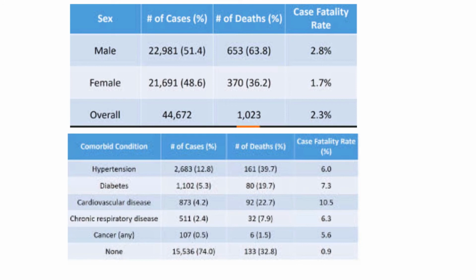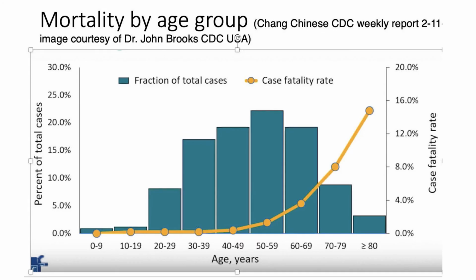Mortality is related to the sex of the patient, men having a higher mortality than women, as do patients with chronic illness, specifically hypertension, diabetes, cardiovascular disease, lung disease, and cancer, as shown in this table. Mortality is also affected by age. Death is exceedingly rare below the age of 30 years and begins to climb in those over 60, being 4% for ages 60 to 69, 8% for ages 70 to 79, and 15 to 25% for those 80 or older.